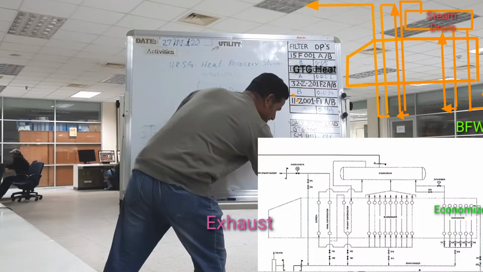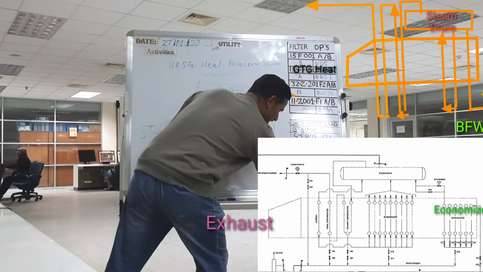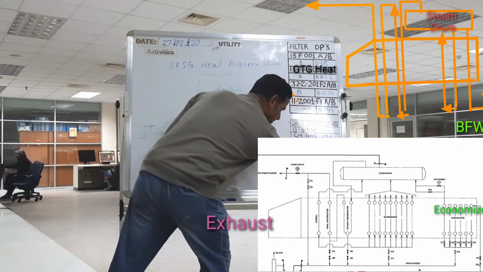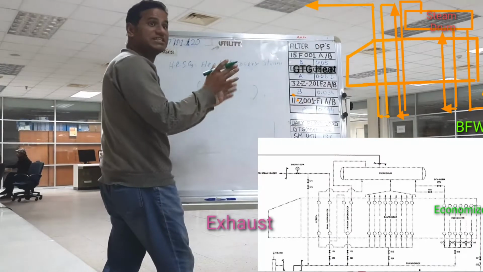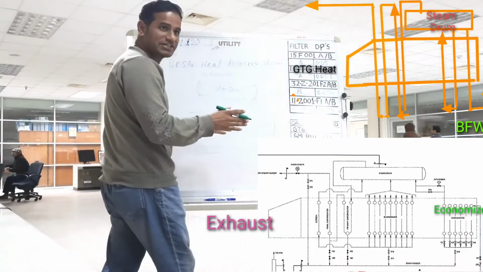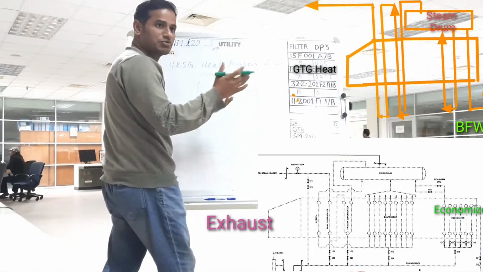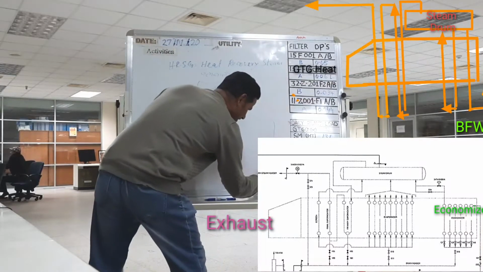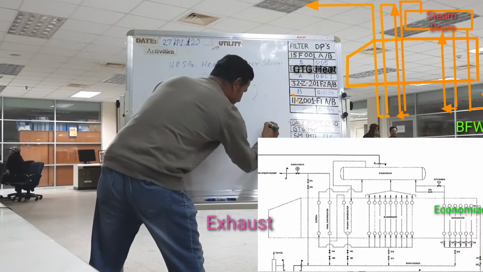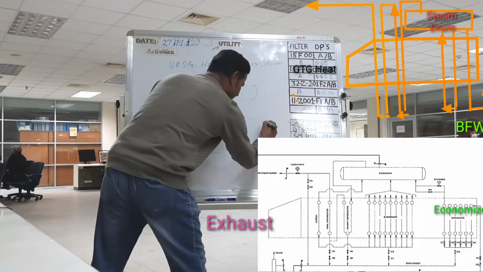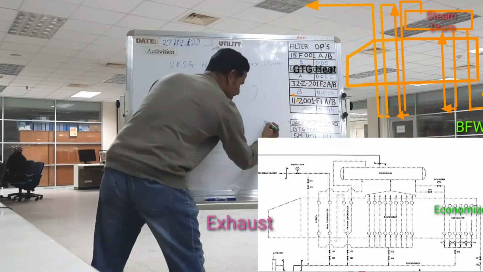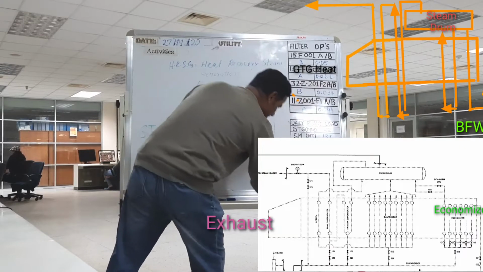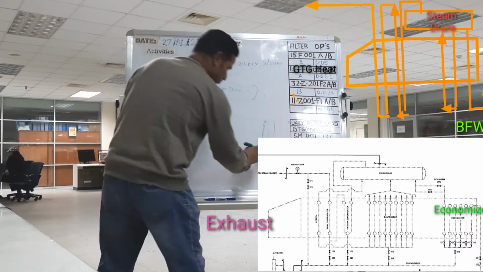As per design, 75.987 ton, 60 kg pressure, 130 degree centigrade temperature, 0.2 microsiemens conductivity. This water will come into the economizer. You can see this is the economizer tube. Temperature is 130 degree. Okay, it will come to the economizer.